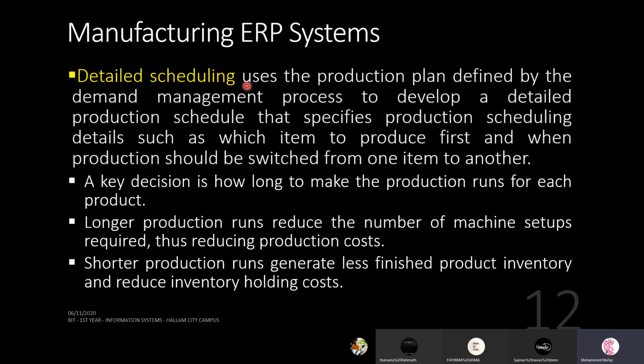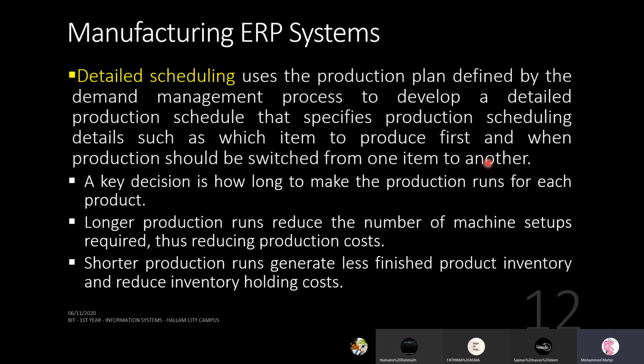Detailed scheduling is the next process. It uses the production plan defined by the previous process, the demand management process, to develop a detailed production schedule that specifies production scheduling details such as which item to produce first and when production should be switched from one item to another. Now this is something internally you do. You do a detailed scheduling, like which one we are going to do first, and so we will tell the customer you will get these things.